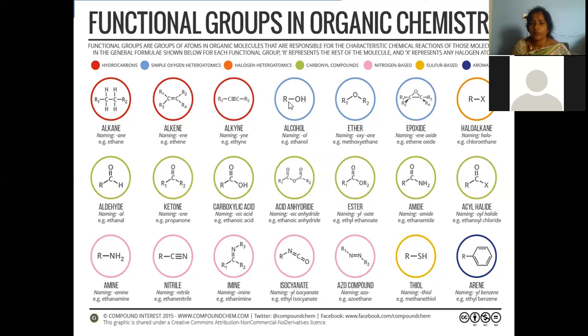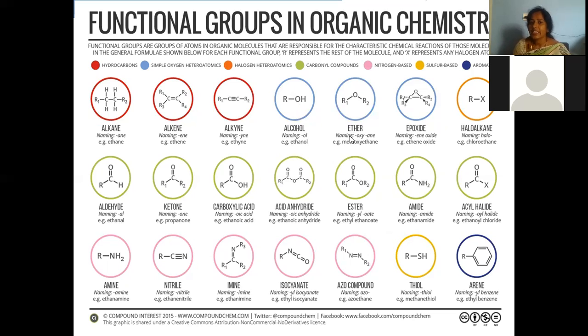Let us move on to another compound, ROH. ROH, OH means what? Hydroxy. Hydroxy in the IUPAC name is ol. Ol is a suffix, we can say. Ethanol is the simplest example under this category, and another is ROR. This is another functional group pertaining to organic compounds where oxygen is linking two different alkyl groups.